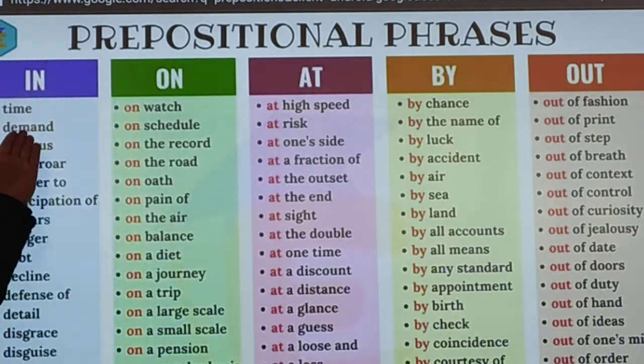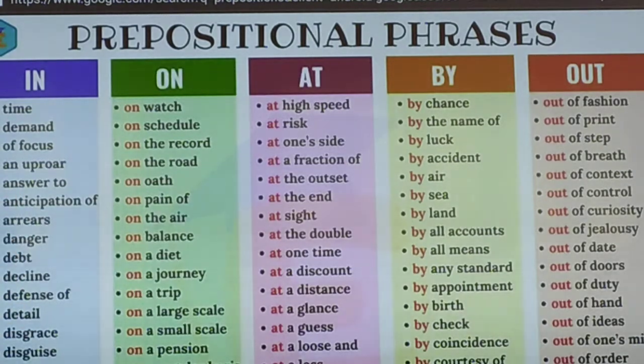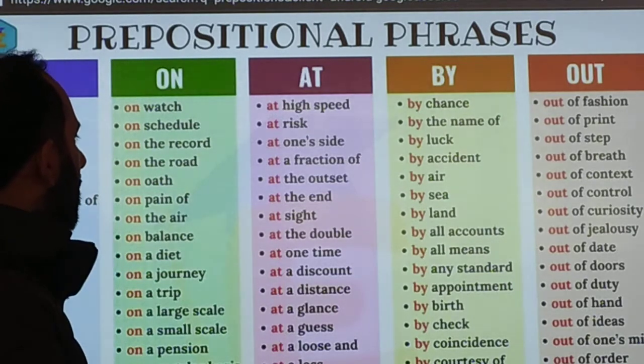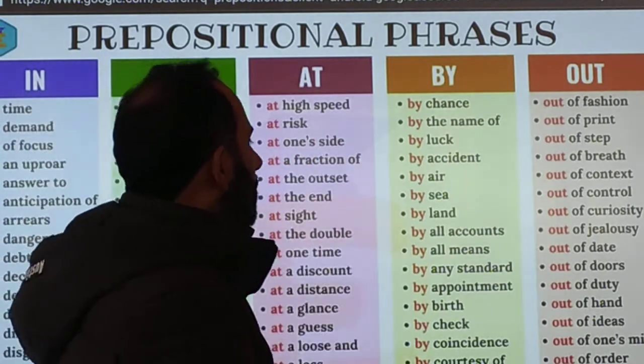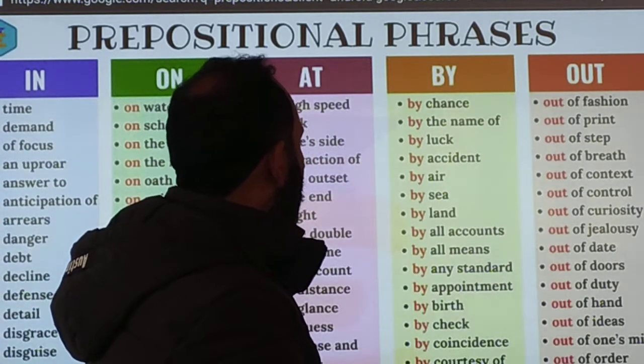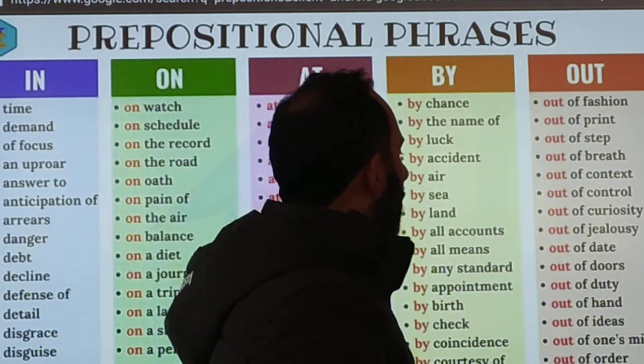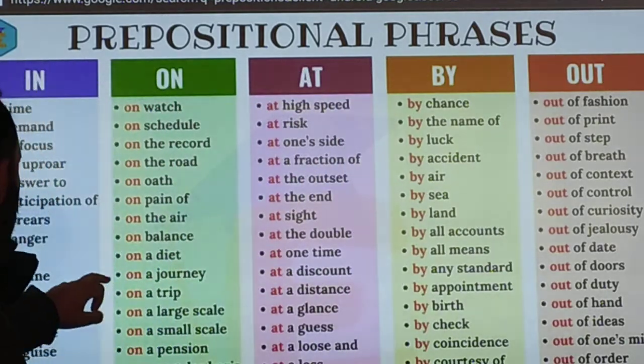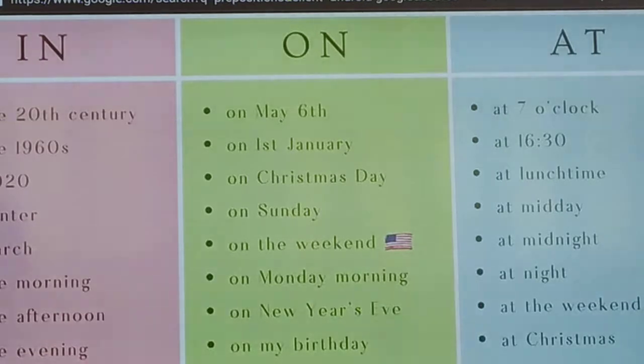For example, in is used with those words: in time, in demand, in focus, in approach, in answer to. On is used with those words: on watch, on schedule, on the record, on the road, on oath. At is used with those words: at high speed, at risk, at one side, at a fraction of. By is used with those words: by chance, by the name of, by luck, by accident. Out is used with those words: out of passion, out of point, out of step, out of breath. You have to remember them. In the same way, the use of in, on and at are mostly asked in the examination.